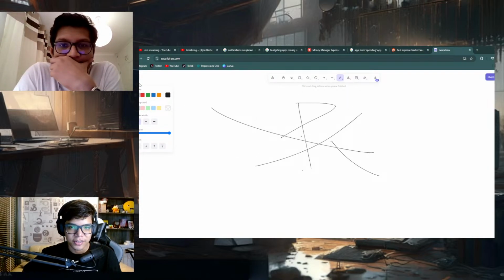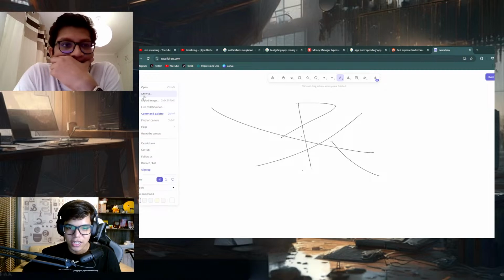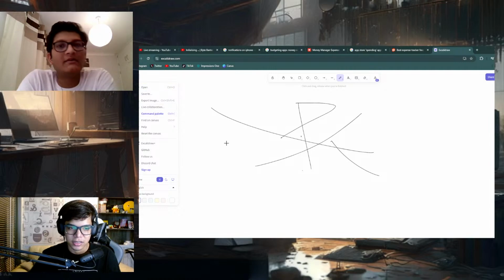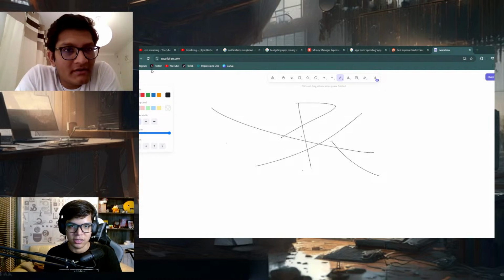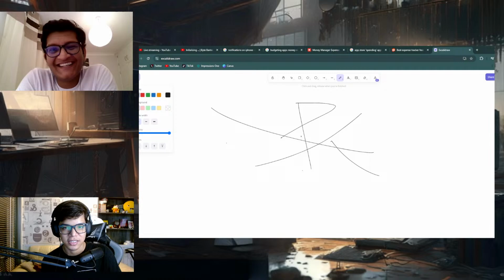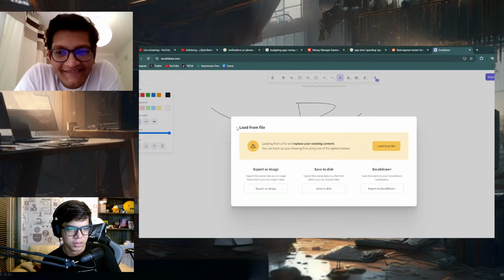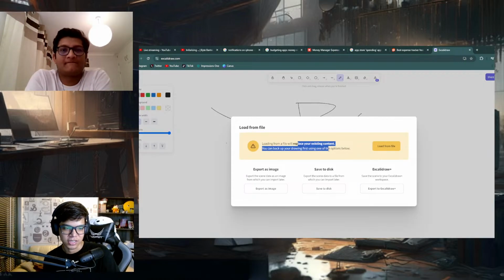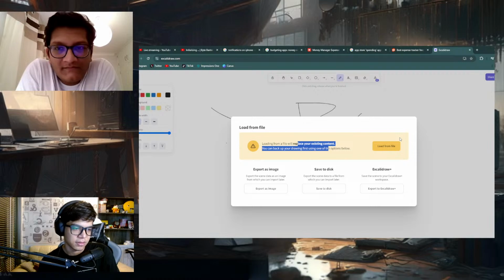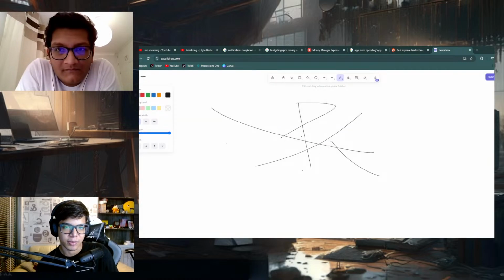The only complaint I have with Excalidraw is you can't have multiple pages, or maybe I just don't know how to have it. Can you have multiple pages? Control N? It's a new tab. Oh, no. Maybe if you open, yeah, it'll replace your existing content. Oh, you can export it and all this stuff. I would have preferred if you could just have multiple pages, like page 1, page 2.